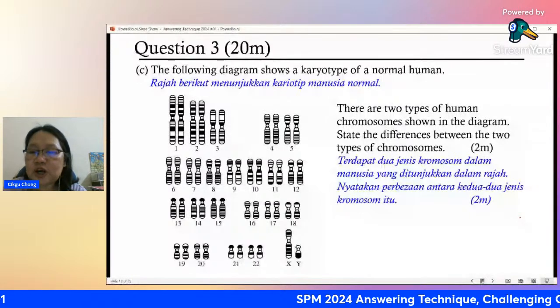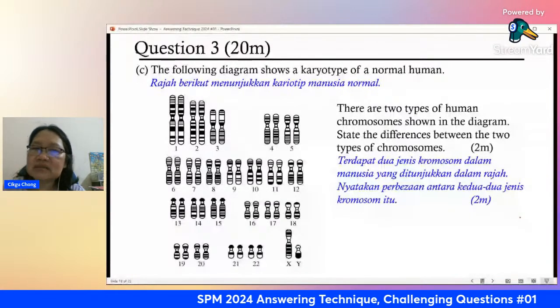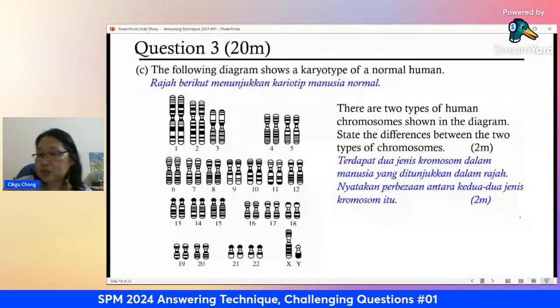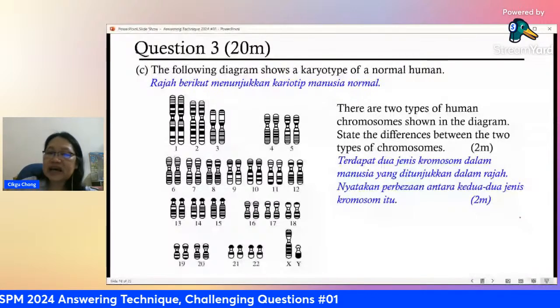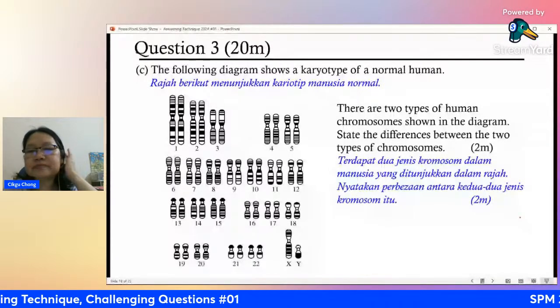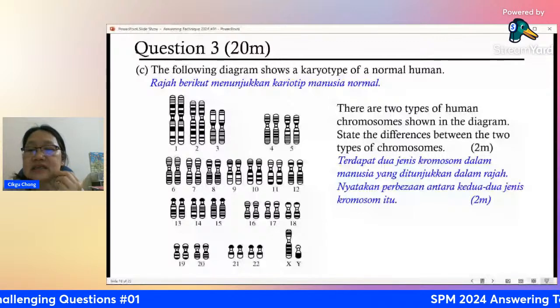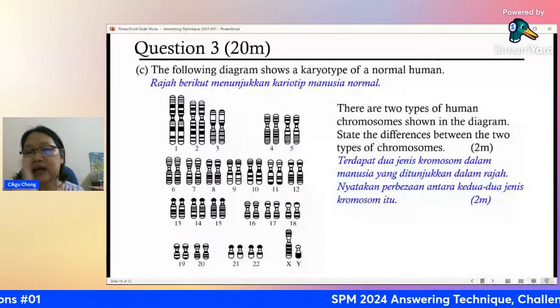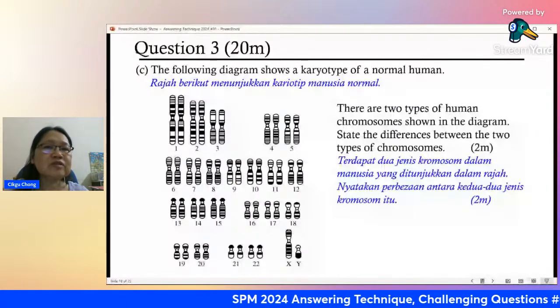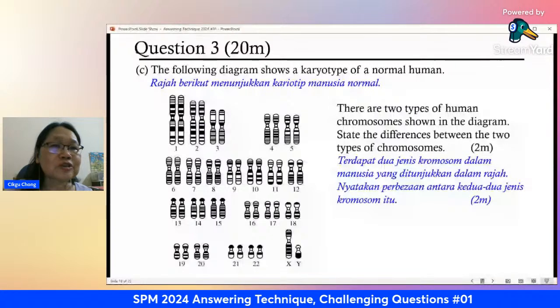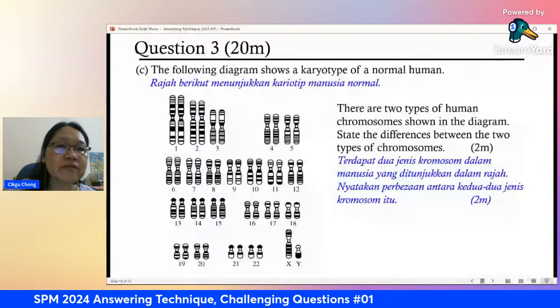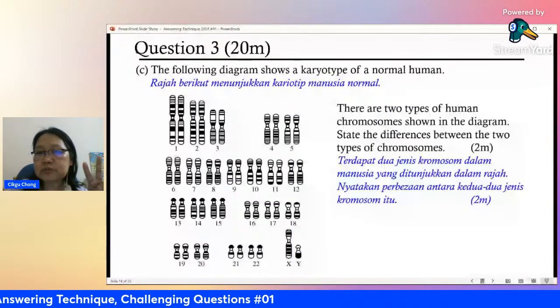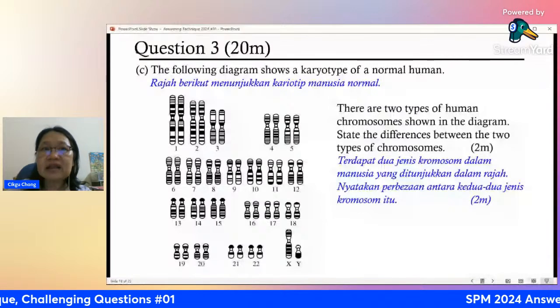So sex chromosome, yes. What's the other one, Chen? One is sex chromosome, which is X and Y. Then the others are known as, yes, correct, autosome and sex chromosome. I've got very good students here. You know your facts. So the two types of chromosome here are the autosome and sex chromosome.